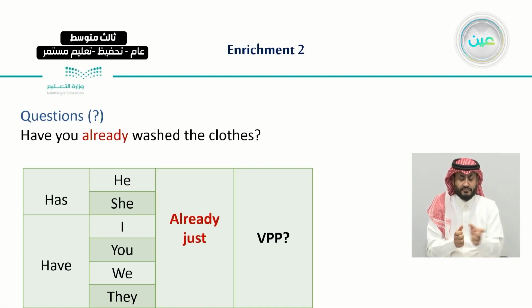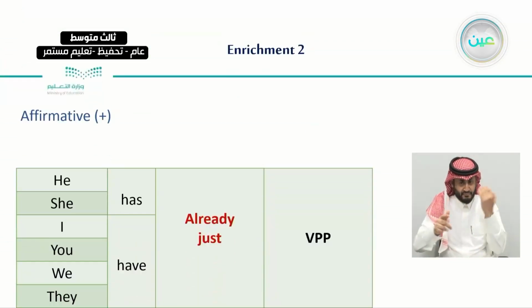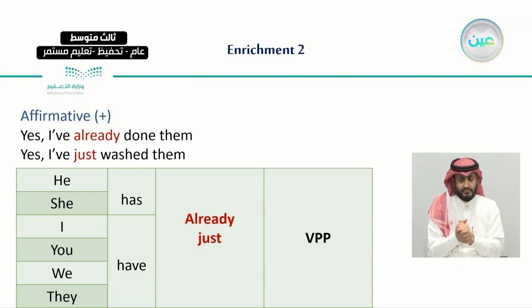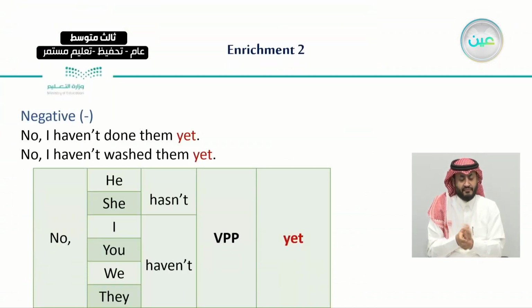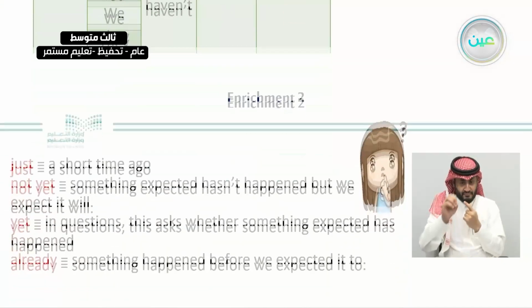So this is the verb in the past participle form. Whether in affirmative sentences like this, yes, I have already done them, or I have just washed them. Here it's very important that we use has, whether in questions or sentences with he and she, and have, whether in questions or sentences with I, you, we, and they. So we use the words already and just, followed by a verb in the past participle form. And the same goes for the negative form, as you can see here with hasn't and haven't.